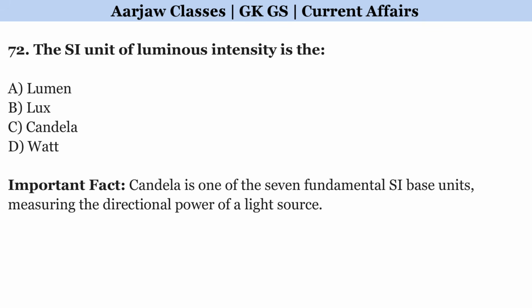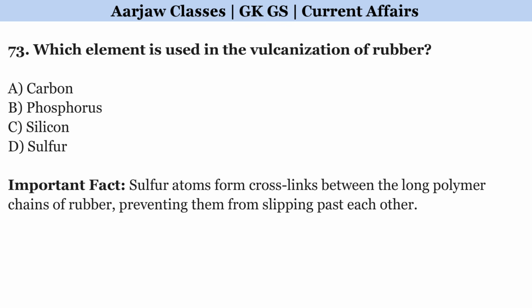The SI unit of luminous intensity is the? Right option is C, candela. Which element is used in the vulcanization of rubber? Correct option is D, sulfur.